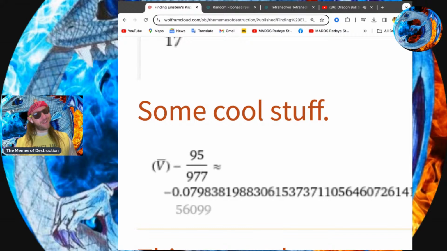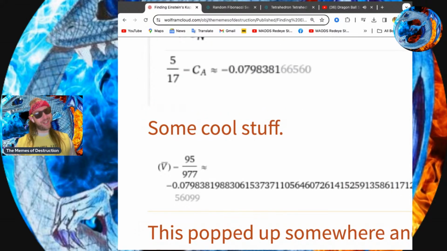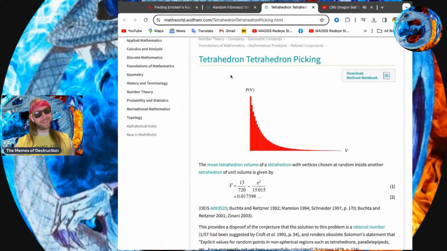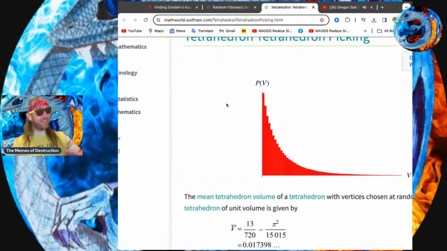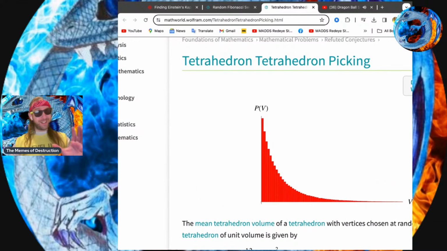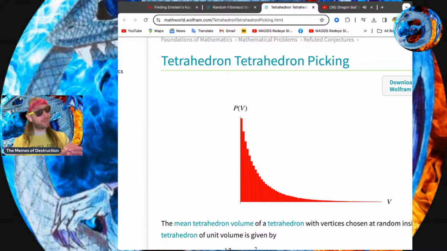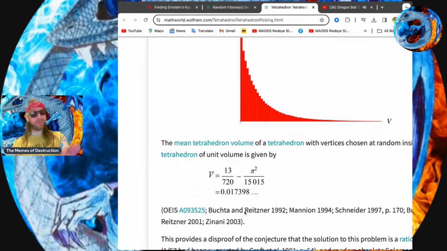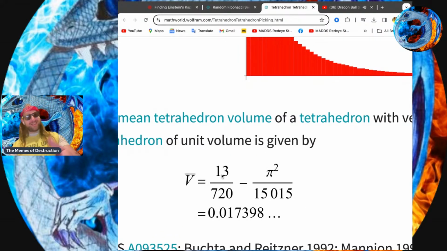that's the mean volume of a tetrahedron in tetrahedron. So basically, it's this thing. Apparently, when you're picking a tetrahedron in tetrahedron, oh, this is actually making more sense now. It gives you this number. Basically, when you go into Wolfram Notebook and you look for a generalized tetrahedron thing, for some reason it gives you this 13 divided by 720 minus pi squared over b.